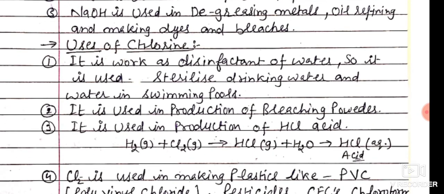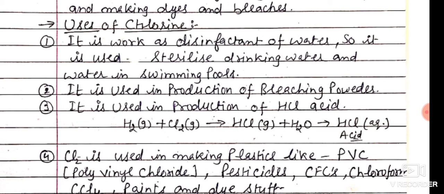Next are the uses of chlorine, the second product of the chloroalkali process. It works as a disinfectant of water, so it is used to sterilize drinking water and water in swimming pools. It is used in the production of bleaching powder. It is also used in the production of hydrochloric acid.